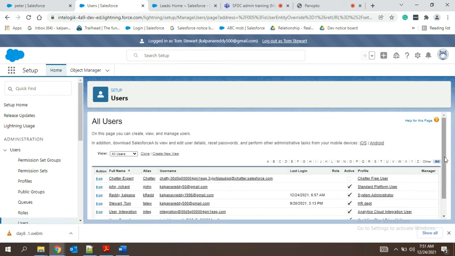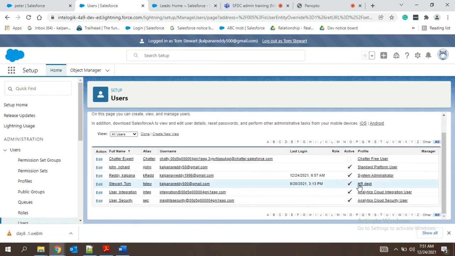So Tom is not a system administrator, no? Only Kalpana is a system administrator here, and Tom is some guy from the HR department. So obviously he will not have the permissions to log in as others because he is just an end user of the customer service. He is in the HR department. Because of that, he does not have the option to log in as any of the users.